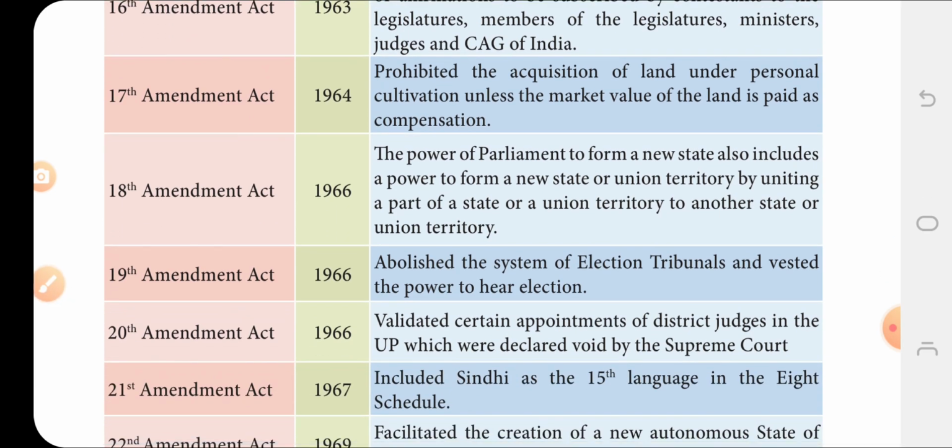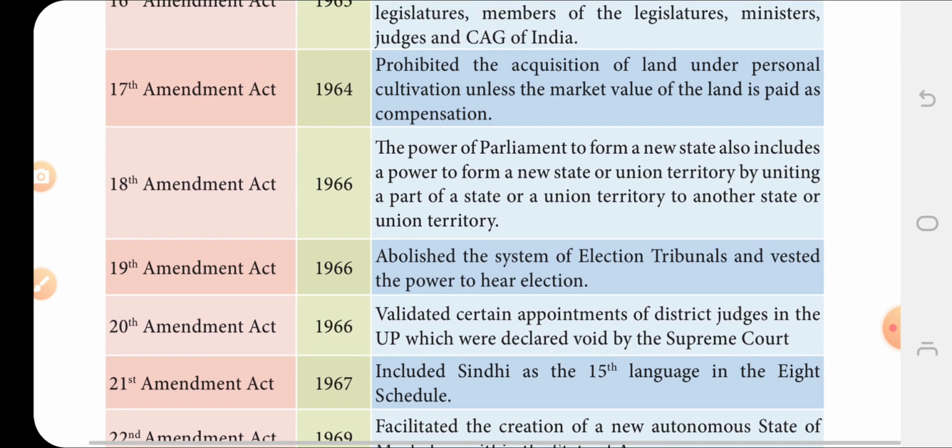The 18th Amendment Act, 1966, is to form a new state, a new territory, or we can merge a union territory to form a new state. This is the 1966 18th Amendment Act.